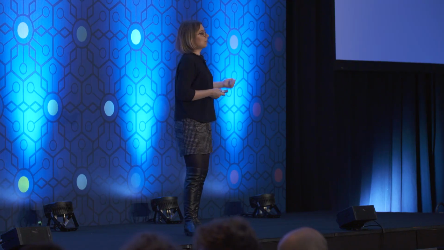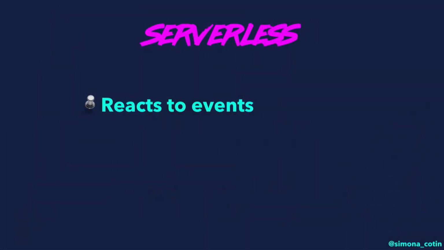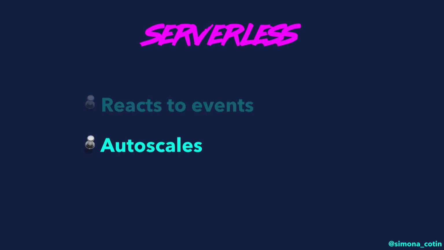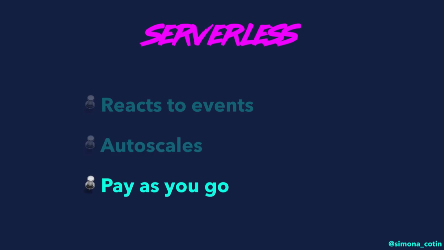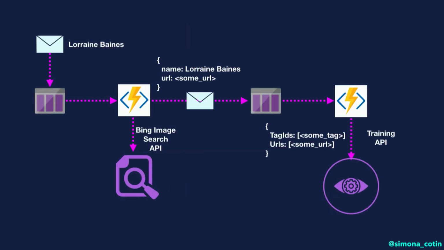So serverless listens to events like an HTTP request, or a file that has been uploaded on a blob, or a message on a queue. It auto-scales, so we can go from maybe one request that searches for a single image to like 1 million requests that searches for 1 million images. And that's great for us because it allows us to find a lot of data for our model. And then we pay as you go. It's a fun project. I don't want to pay a lot of money, and serverless enables me to do that.